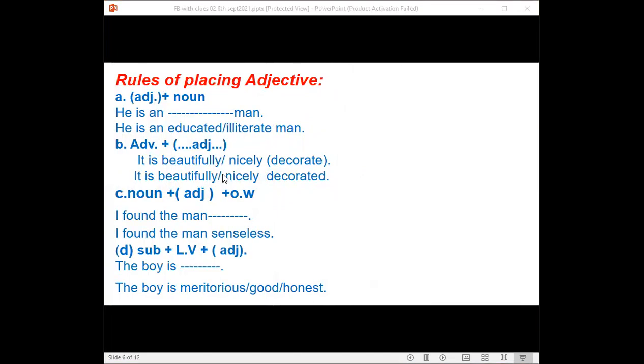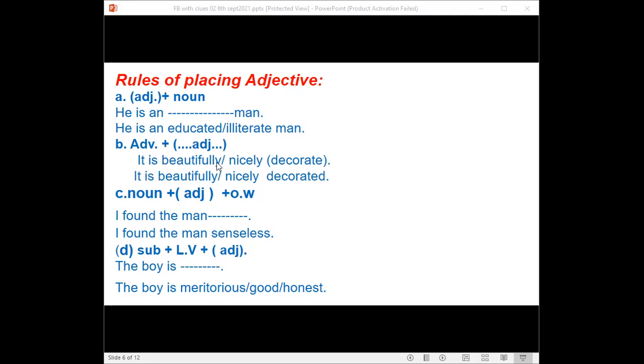Now I'm going to show you rules of placing adjectival words in sentences deliberately. If you find any structure following this, he is an dash man. Here in the blank, you will have to use an adjectival word. He is an educated or illiterate man. As the article "an" has been used here, you will have to use an adjectival word that starts with a vowel sound, vowel or vowel letter. He is an educated or illiterate man.